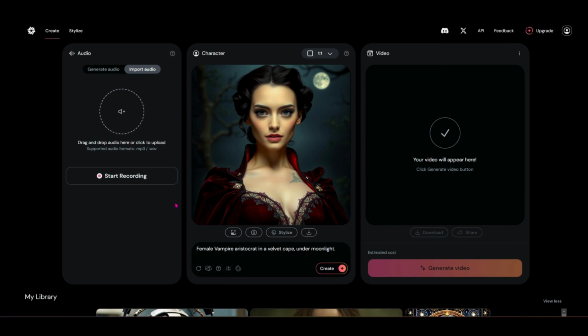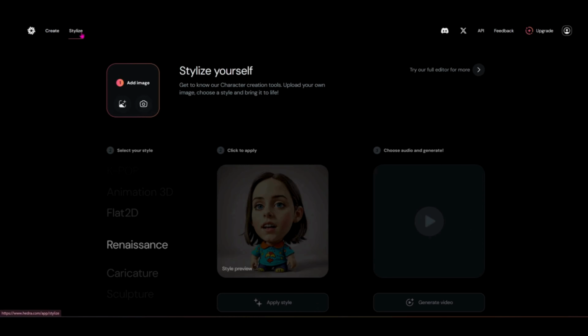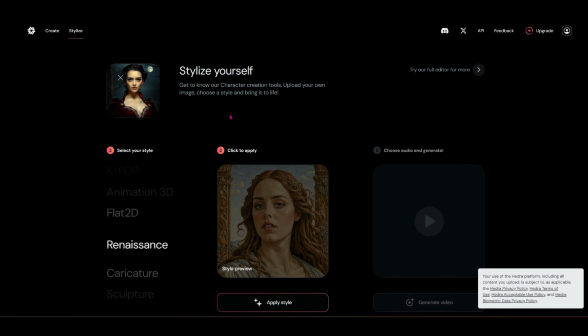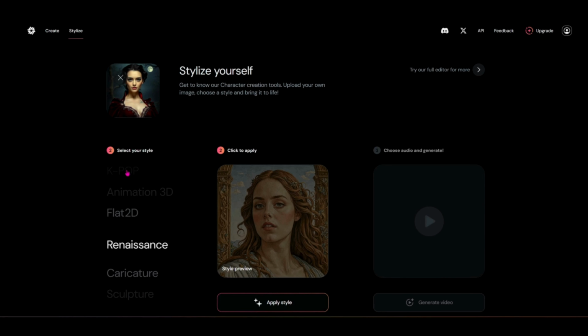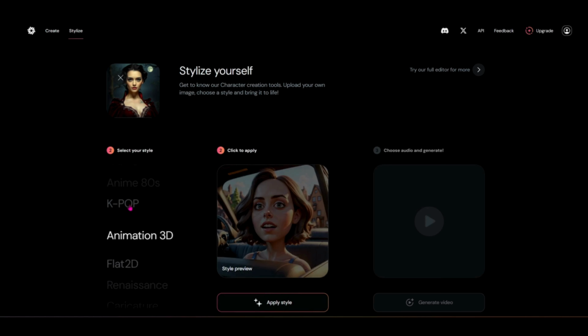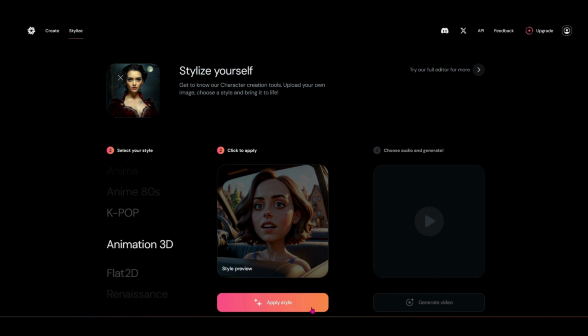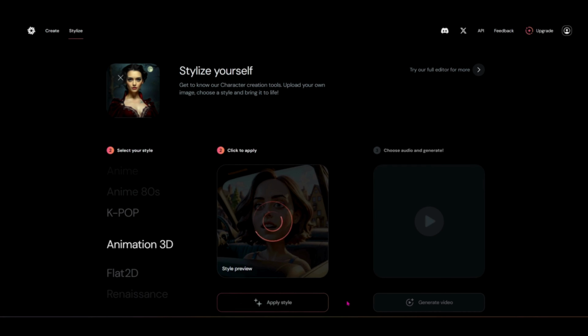One option that you do have that can be really helpful is to come up to the top here, and next to create, you'll see stylize. And I can just pull that right back in there. So I have that character. And then you can see that it gives you a couple of options for the stylization just to help you get some ideas here. So let's say I want to try it as an animation 3D. I can select that and hit apply style.